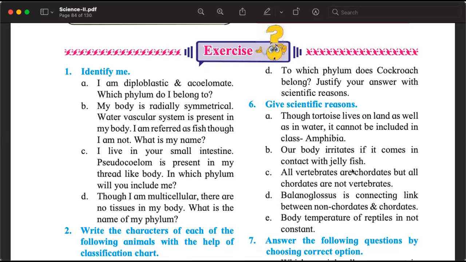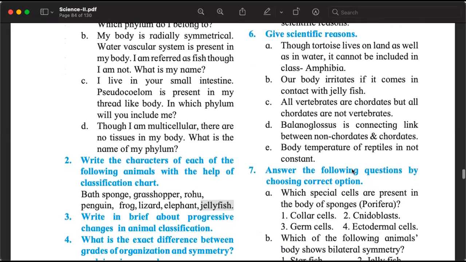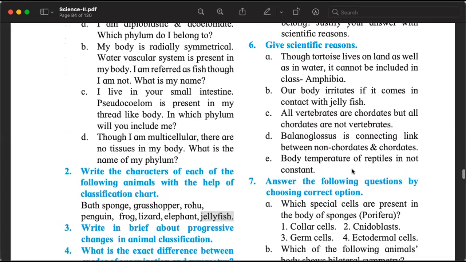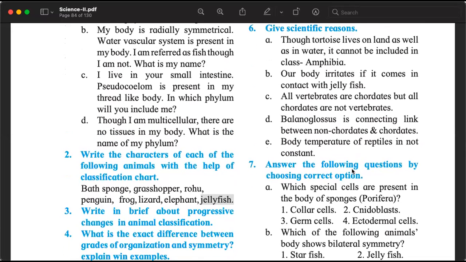Then look at question number 6. Tortoise, no, we haven't studied amphibia. Question number 6B is very interesting. If you paid attention when we were discussing question number 2, and we said jellyfish belongs to the phylum Cnidaria, Coelenterata, if you understood that, you will be able to answer question 6B.